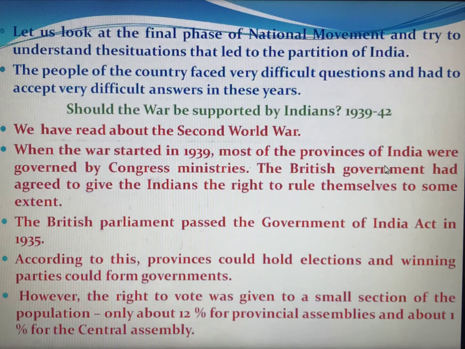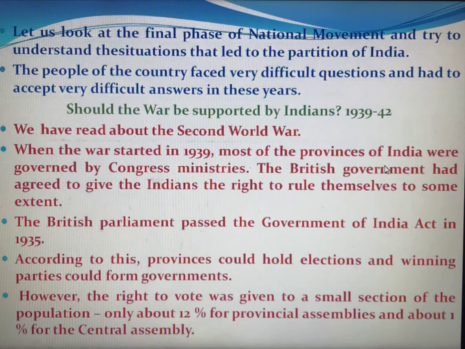At that time, the Congress party was the leading party, right? The British government had agreed to give the Indians the right to rule themselves to some extent. So the British government gave some extent to rule India themselves. The British Parliament passed the Government of India Act in 1935. British Parliament passed an act on the government of India in 1935.